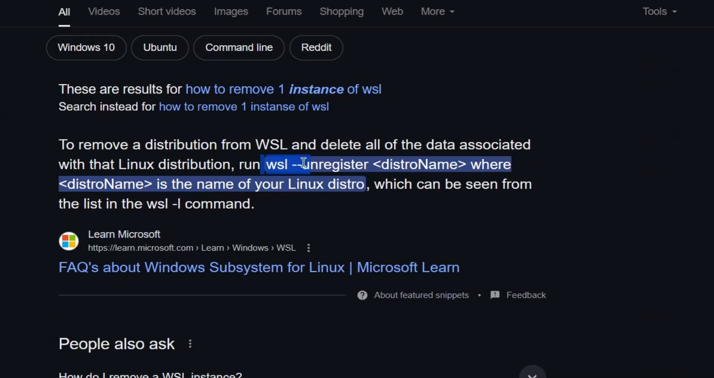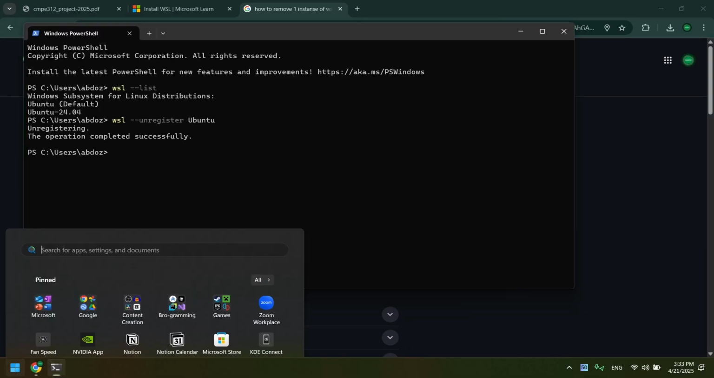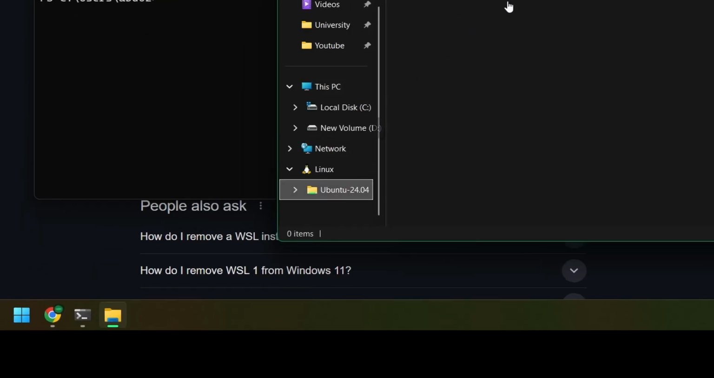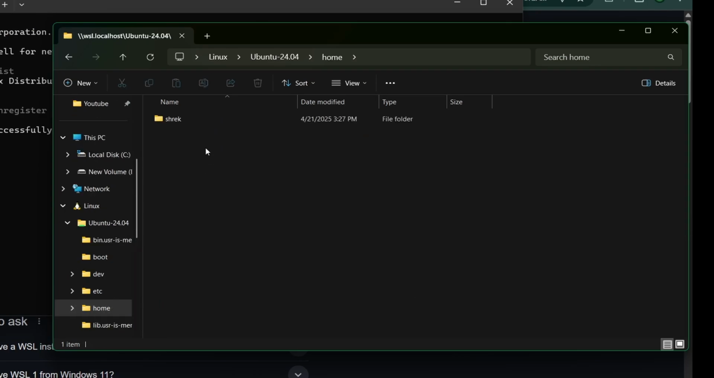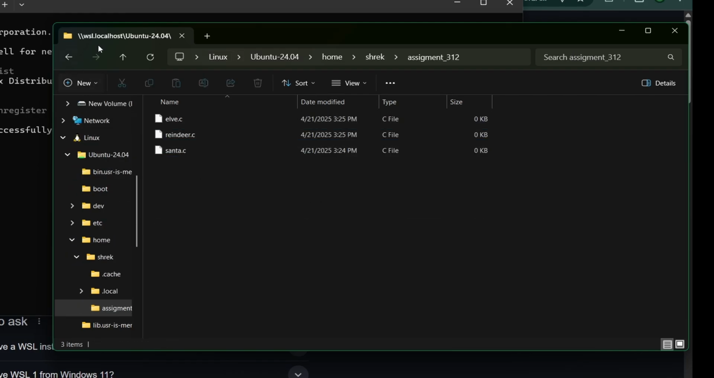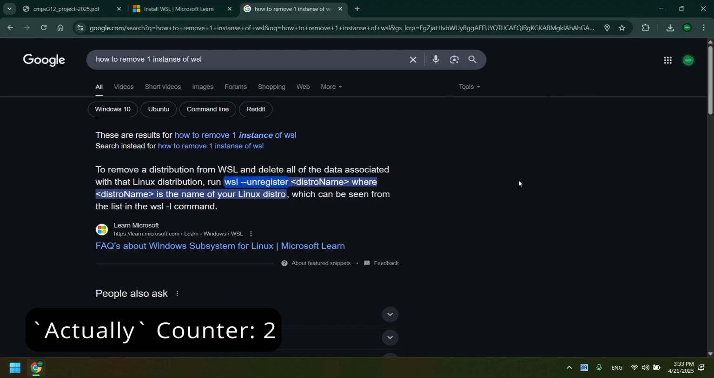So not all of it, just here. And then type Ubuntu without the dash 2404. We should have unregistered. Now, does it still show up in there? No, it doesn't. And did we delete the right folder? Yes, we did. Shrek is what we created, and all of our files are here. Oh, perfect. That's perfect. Okay, now we can actually start doing the assignments.